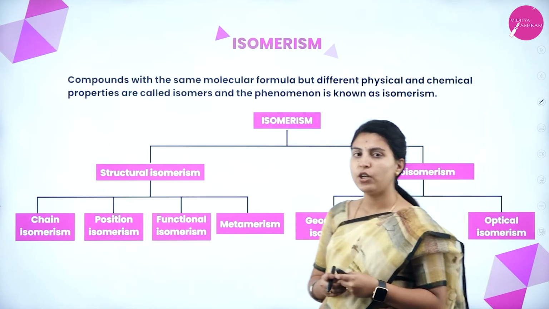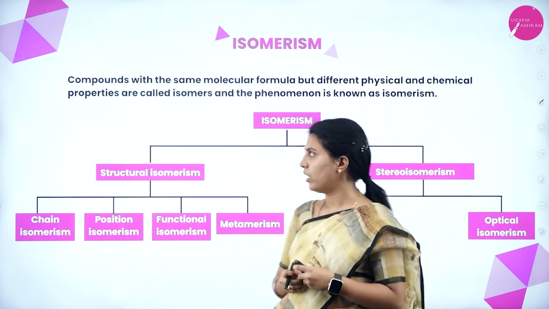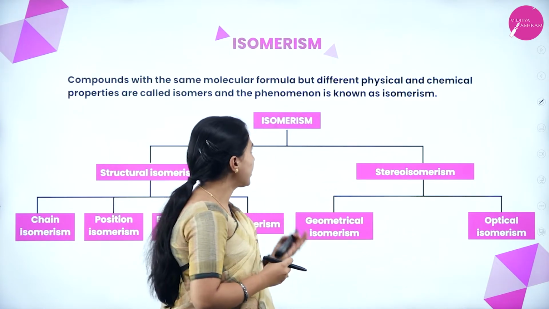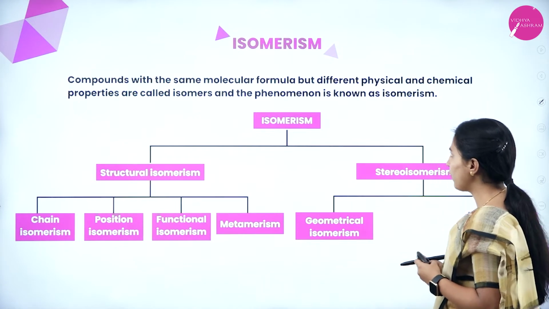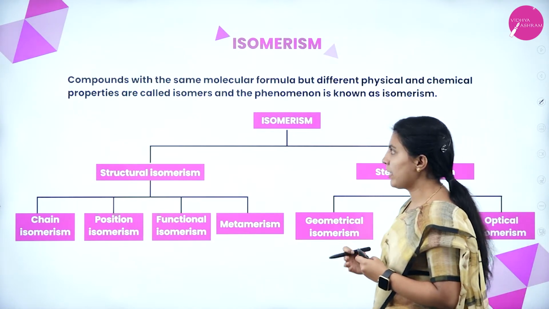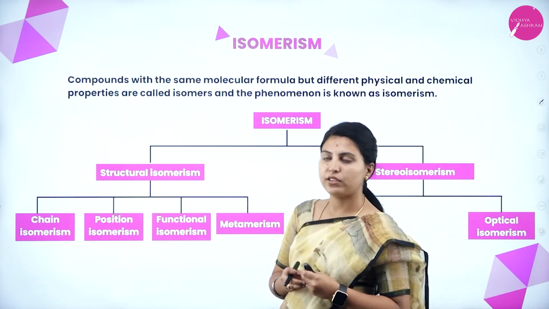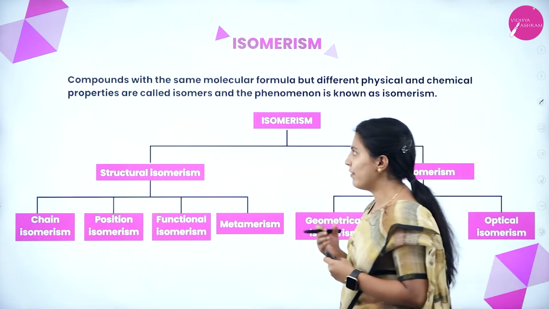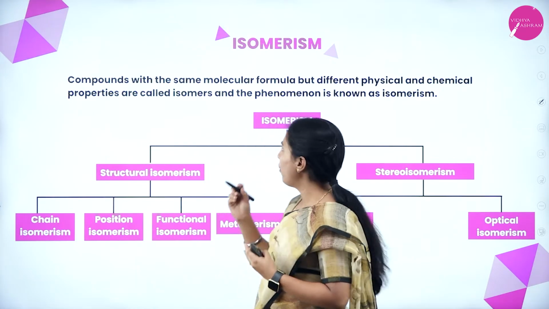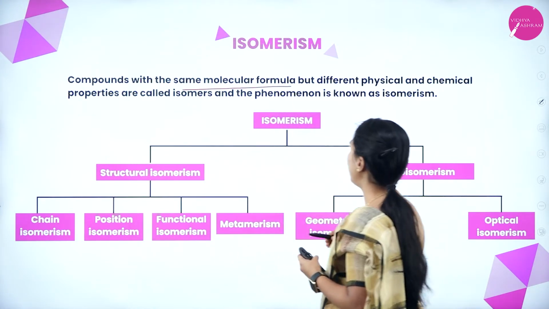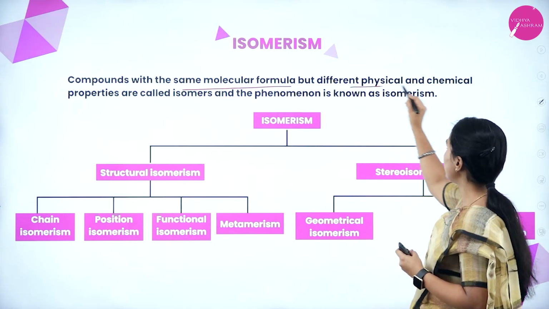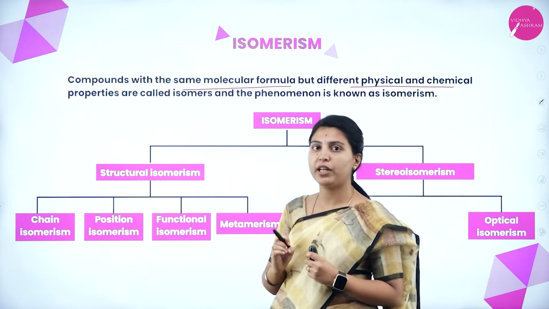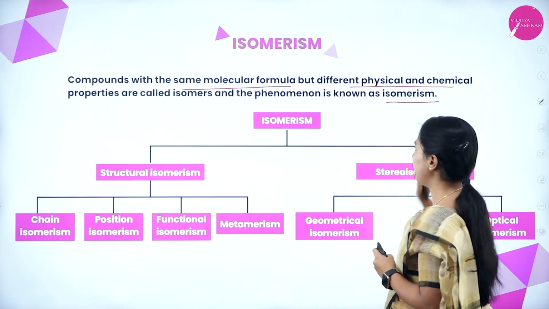So first we will understand what is isomerism. The compounds with the same molecular formula but different physical and chemical properties are called isomers, and the phenomenon is called isomerism. Once again, any kind of compounds with the same molecular formula but different physical and chemical properties will be called isomers. The overall phenomenon will be called isomerism.